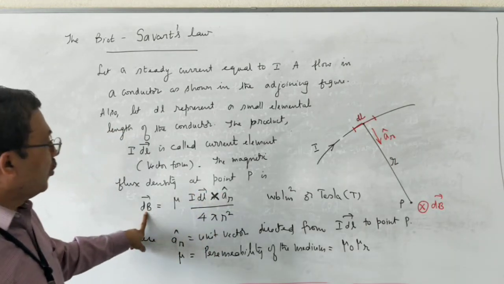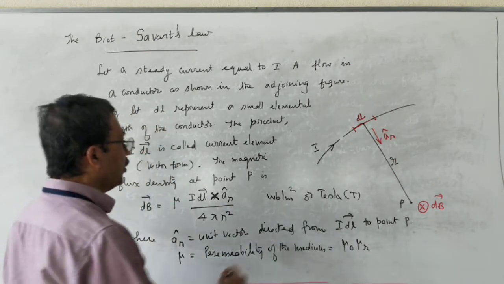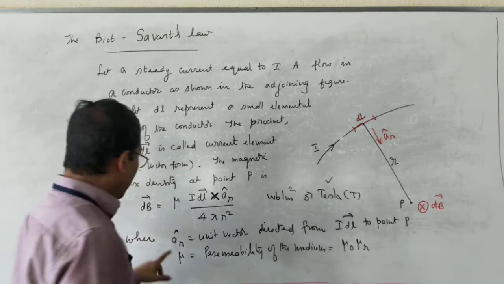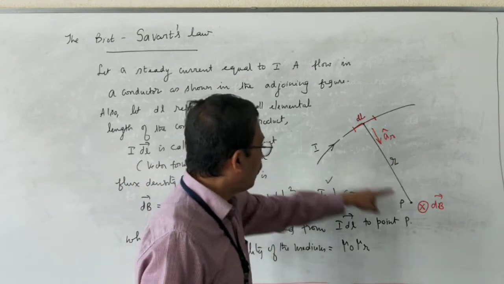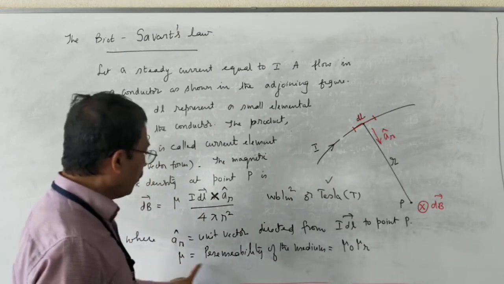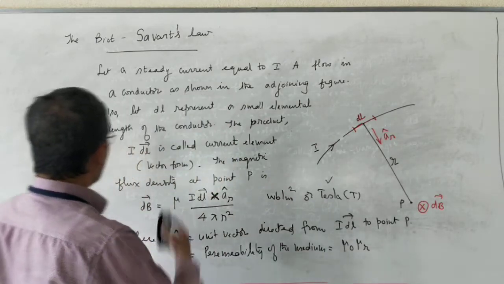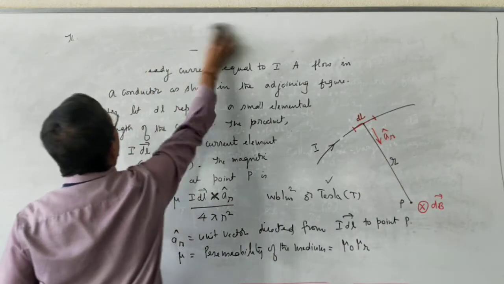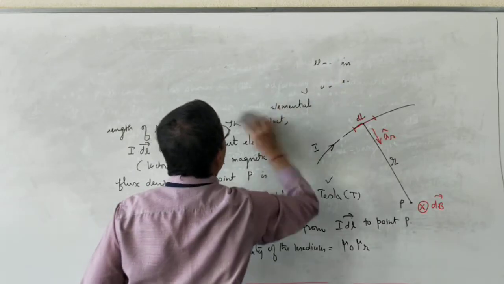The unit of vector dB is Webers per meter square or Tesla. Tesla is the most commonly used unit. ar cap is the unit vector directed from I dl to point P. Mu is the permeability of the medium and is equal to mu naught into mu r. Mu naught is called the permeability of free space.